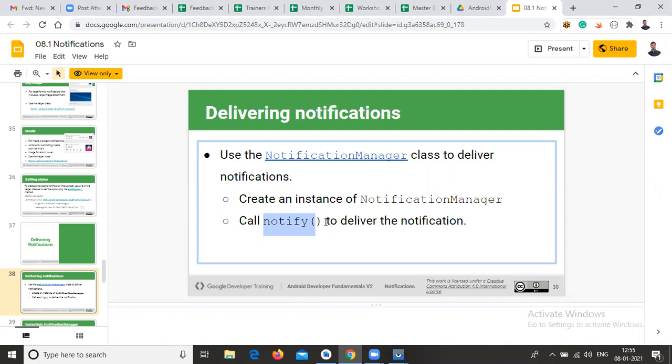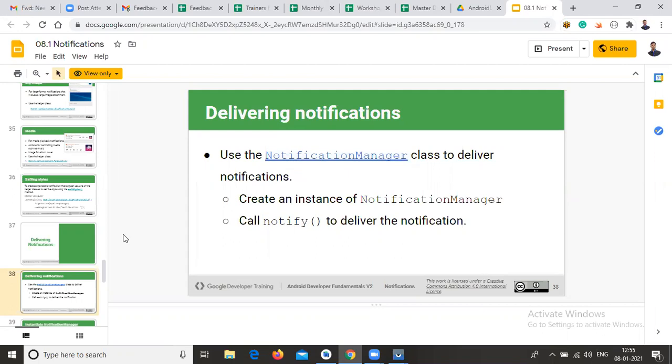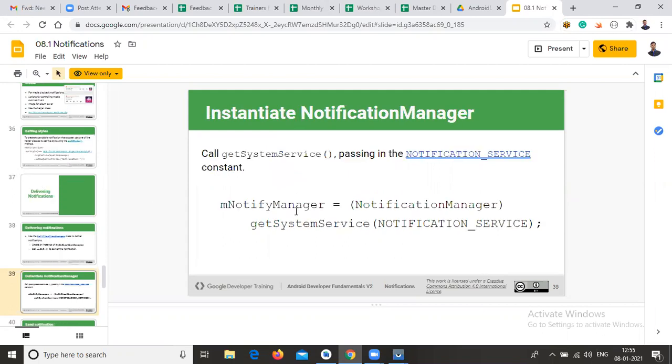These notifications are taken care of by the notification manager. So you need to write it like this. And one more thing: you need to create the notification manager and initiate it. Why? Because a notification doesn't have any UI within your application; the UI is available in the notification status bar.